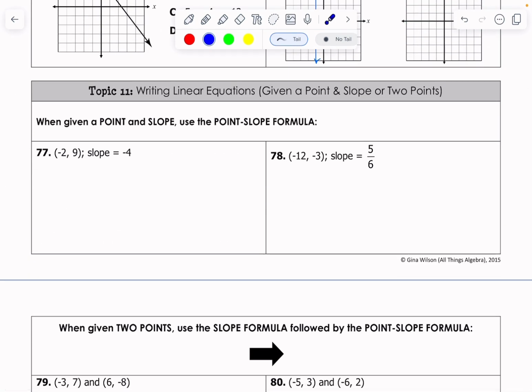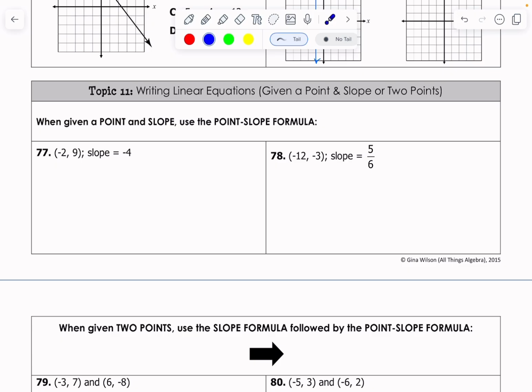Topic 11, can you write me a linear equation given a point and slope or 2 points? And this one, I got a quote from none other than Mr. Albert Einstein. Here's what it says: If you can't explain it simply, you don't understand it well enough. And I'm not really seeing the connection here between what AI wrote me. Here's what AI says: writing equations is math's way of simplifying and explaining relationships. Not a single one of those words talks about a point and slope or 2 points, but you know, we'll let AI go on that one.